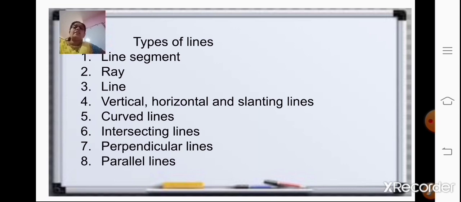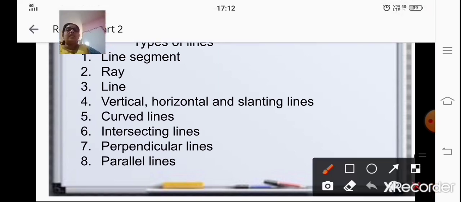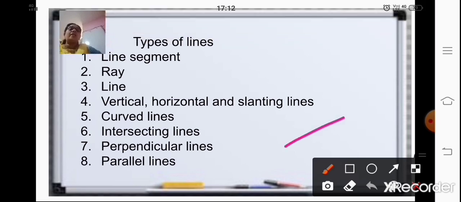Now under types of lines, lines were categorized into straight lines and curved lines. Under straight lines, we already studied about vertical line, horizontal line and slanting lines. Intersecting lines are those lines where two or more lines meet or cross each other at a common point. When two lines meet at one common point, the point where they meet is called the point of intersection.